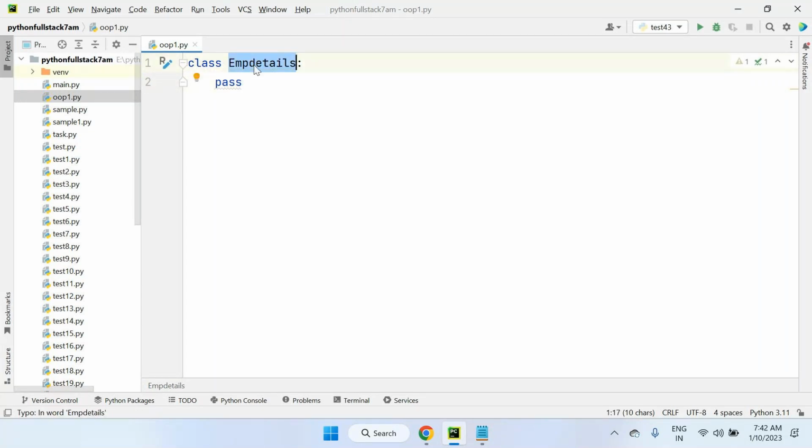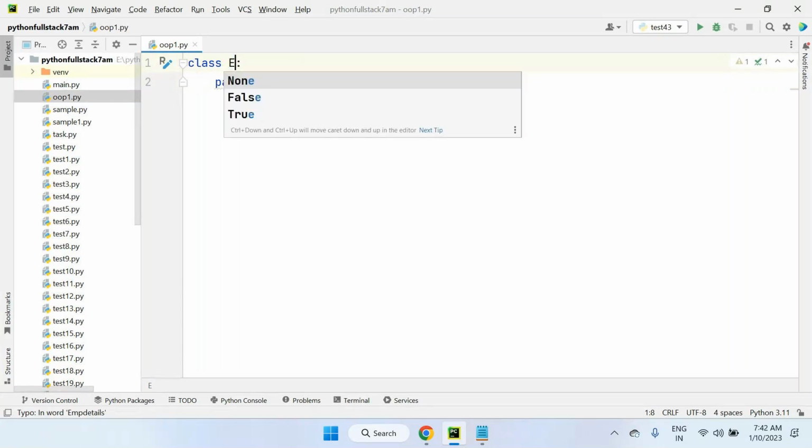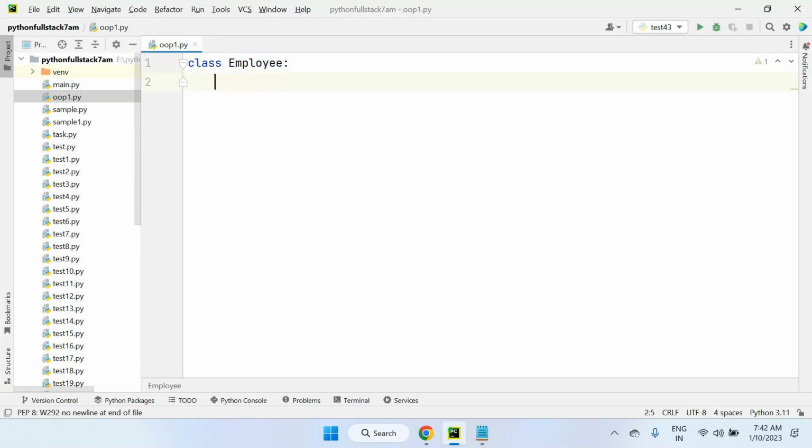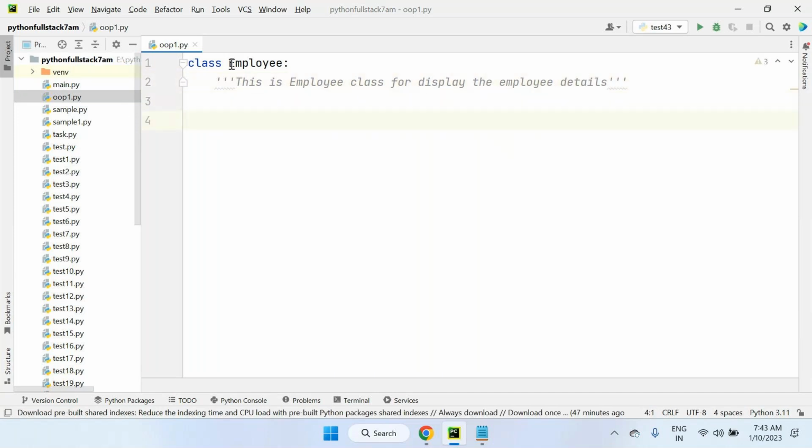So naming convention is important. This is camel case convention. So EMPDetails, or employee name only, I'm taking only one word, with the E letter capital. Fine. So right now we don't have any information inside the class. I want to write some description about my class here. This is the employee class for displaying the employee details. Like this I'm writing my description, meaning the class is having something. What something here is it?